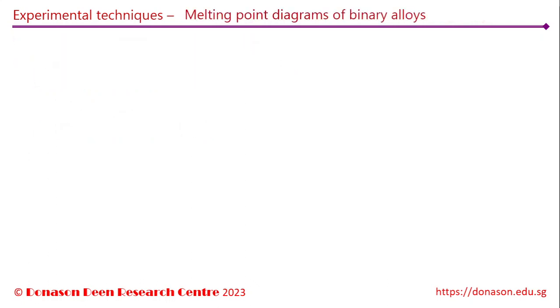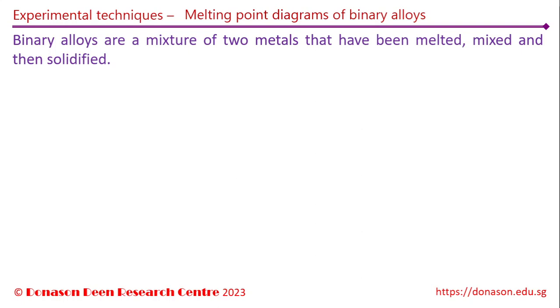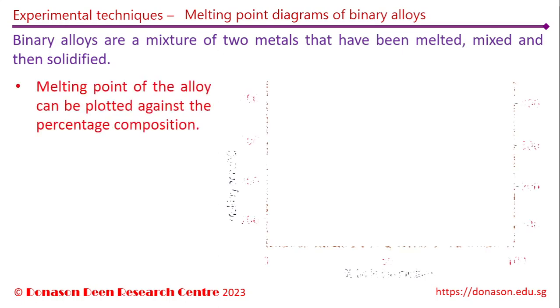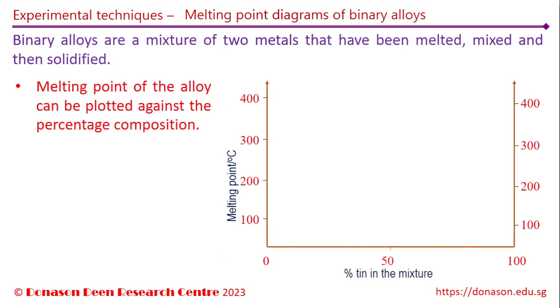Next, let us understand what alloys are and how their melting point is affected by the amount of the alloying elements. Binary alloys are a mixture of 2 metals that have been melted, mixed together, and then allowed to solidify. The melting point of the alloy can be plotted against the percentage composition of the alloying metal. In this example, let us take the binary alloy of lead and tin. The horizontal axis indicates the percentage of tin in the mixture. If the percentage of tin is 0%, then the remaining 100% is pure lead. If the percentage of tin in the mixture is 60%, then the remaining 40% would be lead, and so forth.